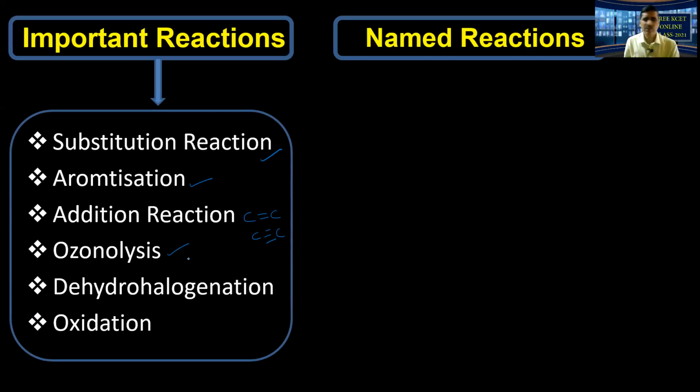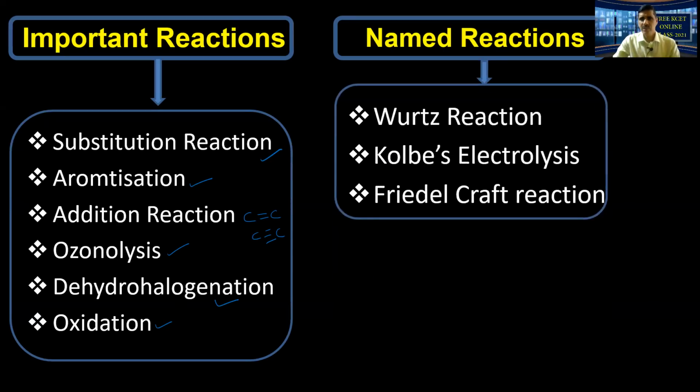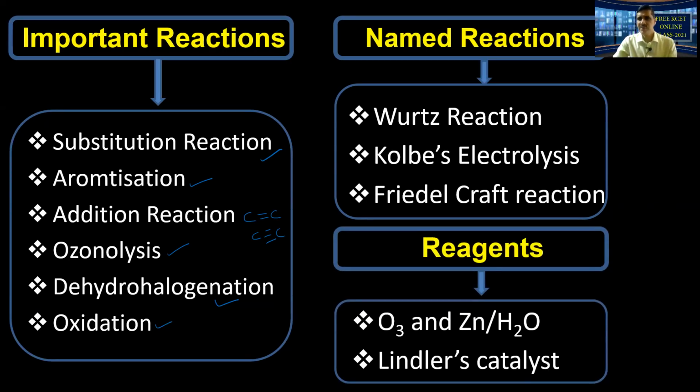This is one of the beautiful reactions. And then dehydrohalogenation, conversion of haloalkanes into alkenes, you know that, with the special reagent alcoholic potassium hydroxide. Oxidations you studied in that particular topic under different conditions. Named reactions: Wurtz reaction you have studied, this year also you have studied that. The formation of higher alkanes in the curriculum. Kolbe's electrolysis, once again, is a preparation for alkanes.